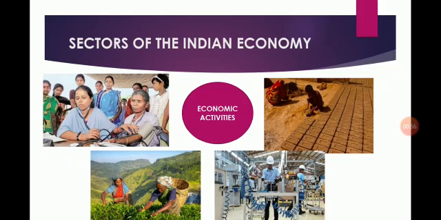Students, here some pictures are given. Let us look at these pictures. You will find that people are engaged in various economic activities. Some of these are activities producing goods, some others are producing services. These activities are happening around us every minute, even as we speak. How do we understand these activities? One way of doing this is to group them or classify them using some important criterion. These groups are also called sectors.